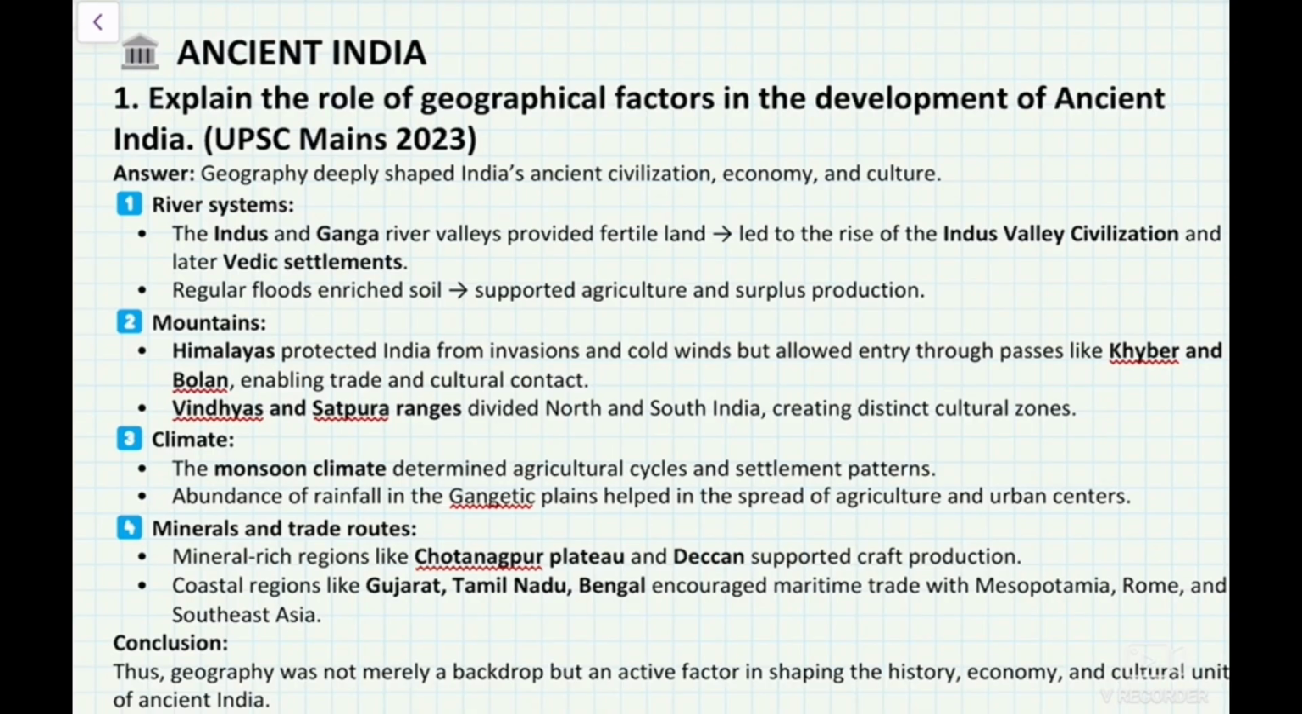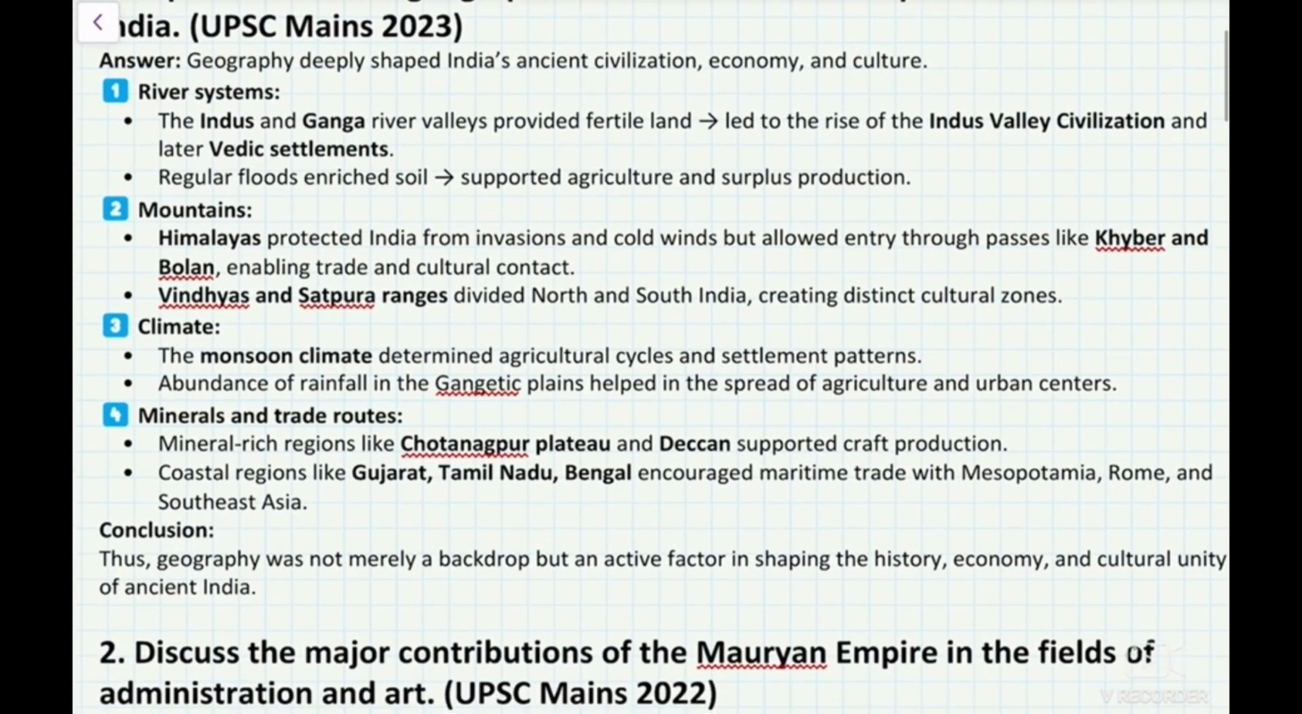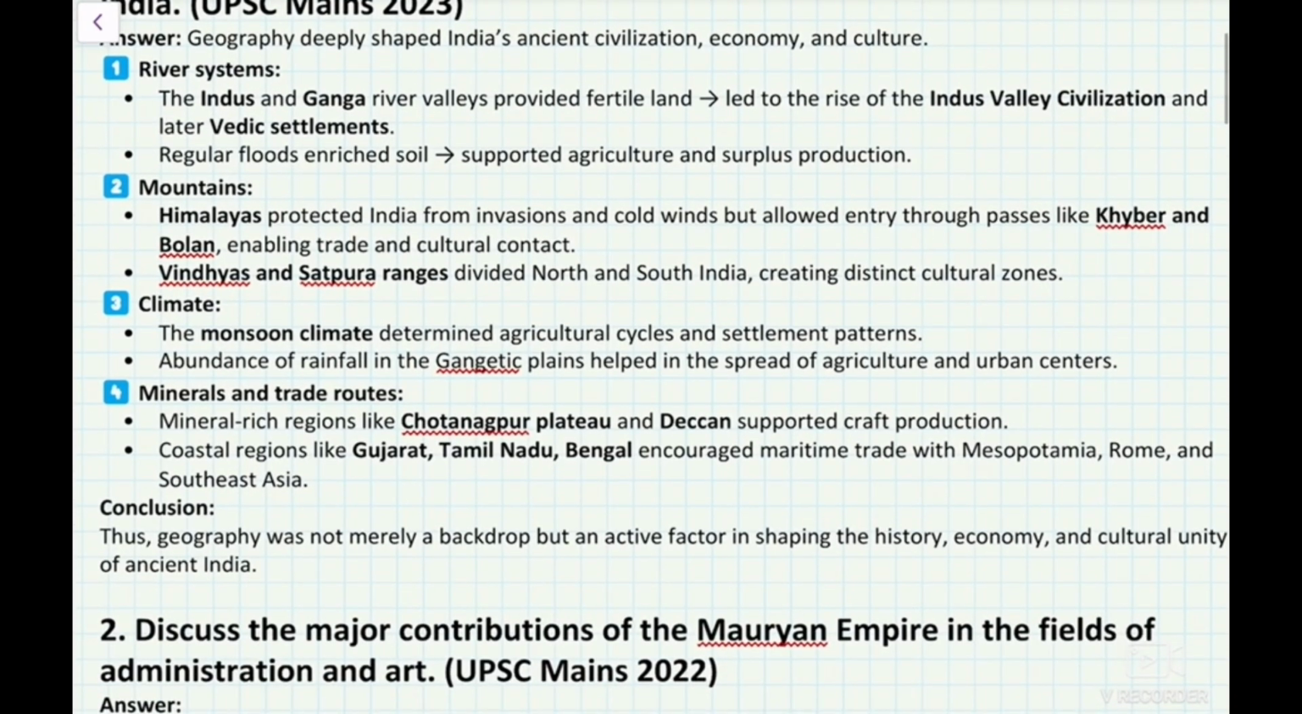Ancient India. Question: Explain the role of geographical factors in the development of ancient India. Geography deeply shaped India's ancient civilization, economy, and culture. River system: the Indus River and Ganga River valleys provided fertile land, which led to the rise of the Indus Valley civilization and, later, Vedic settlements. Regular floods enriched the soil, supported agriculture and surplus production.